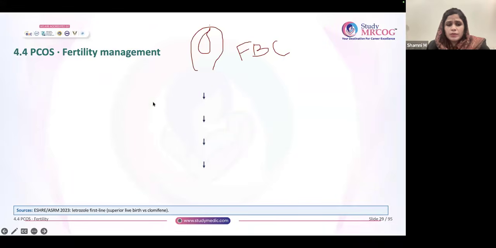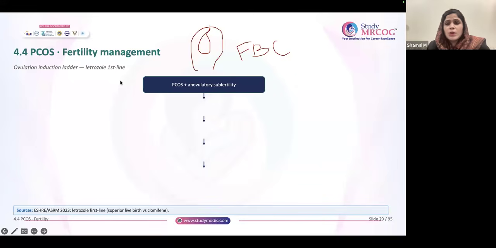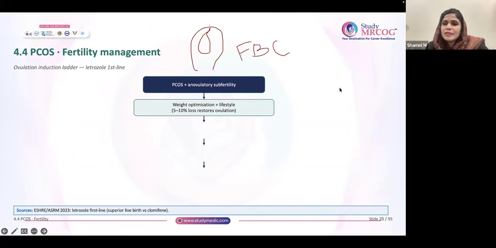Now let's discuss the treatment, fertility treatment. PCOS and anovulatory fertility. If you're seeing a patient whose BMI is 40, don't go for ovulation induction directly. Choose lifestyle modification and reduction in weight. So in one option, somewhere it will be mentioned her BMI is 35, and you will choose your answer as letrozole or clomiphene, and your answer becomes wrong. Why? Because lifestyle modification and reduction of weight will lead to spontaneous restoration of ovulation. So always try this first, and only then go for induction.